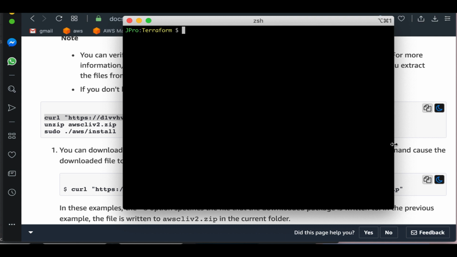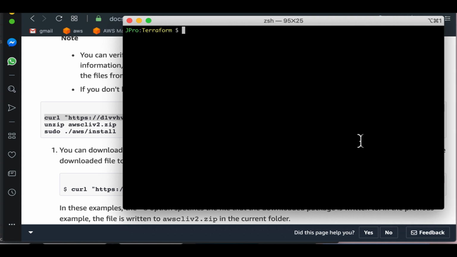Okay, so this is a software called iTerm 2. I have already created a directory called Terraform where I'm going to work with everything for this particular training.